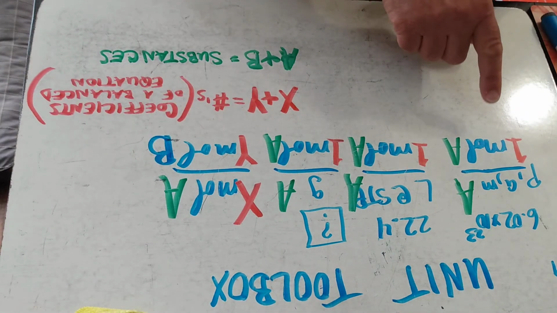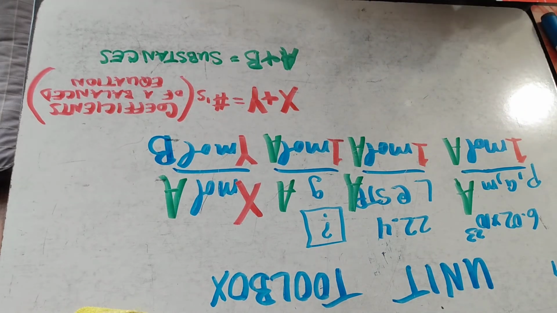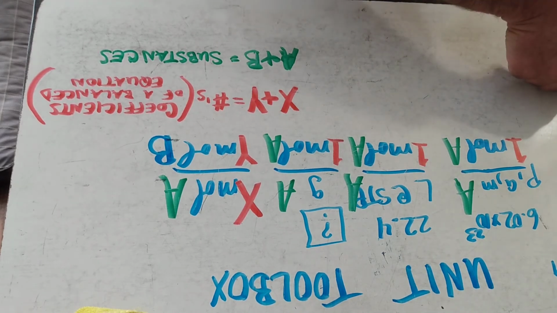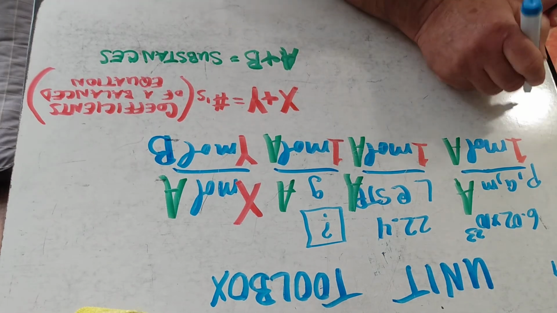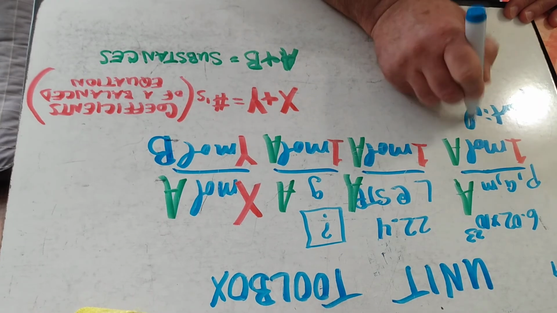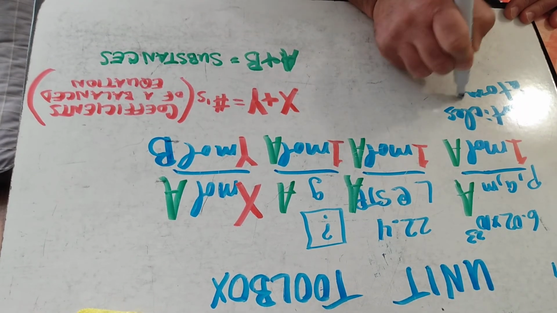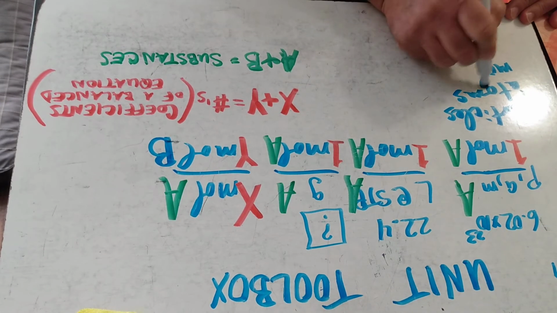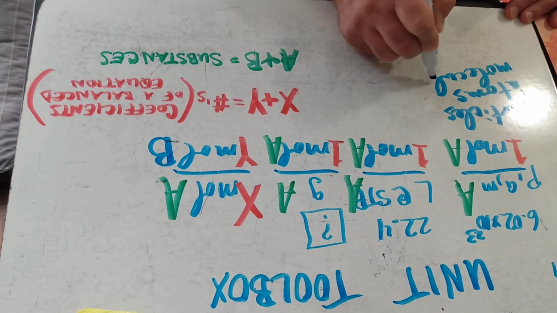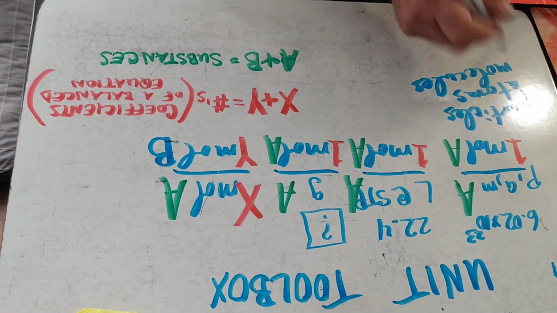Over here for this one, remember that particles, atoms, molecules can be used interchangeably.